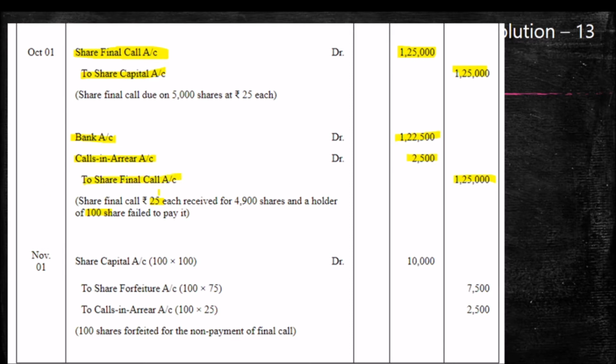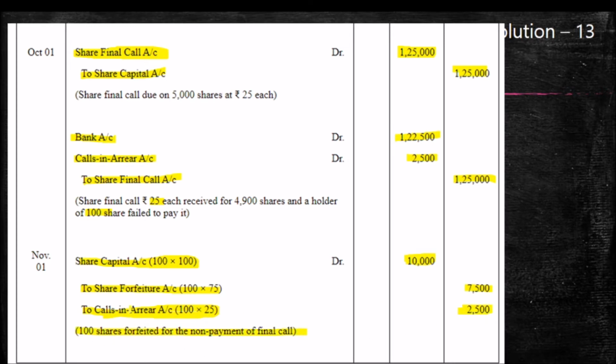And last we have to write the entry for share forfeiture. Share capital account debtor 100 into 100, 10,000. Actually what we have to get in share capital for the rejected number of shares. To share forfeiture account 100 into 75, 7,500. To calls in arrear 100 into 25, 2,500. So that is the entry.